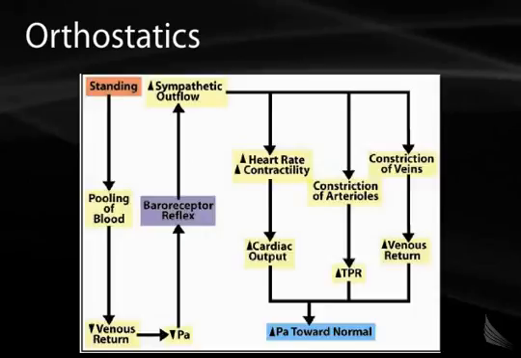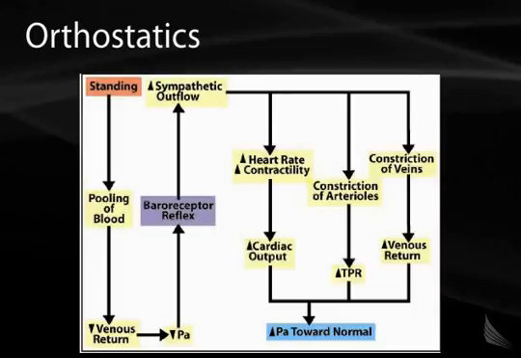Baroreceptors are able to feel this decrease in the arterial pressure, and the baroreceptor then generates an increased sympathetic outflow using the sympathetic chain ganglion. Increased epinephrine and norepinephrine in the heart causes an increased heart rate, increased contractility, and increased cardiac output. Epinephrine binding to alpha-1 receptors causes constriction of arterioles and an increased total peripheral resistance, and constriction of veins as well, leading to increased venous return. All of these serve to increase the arterial pressure back to normal.